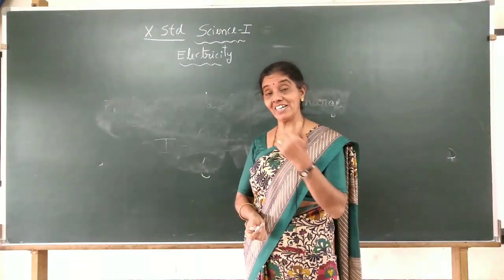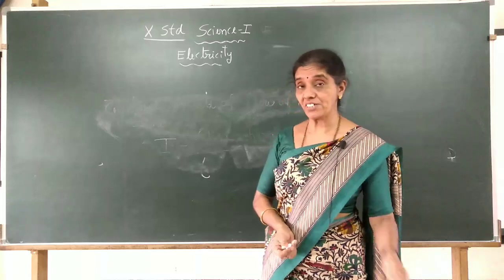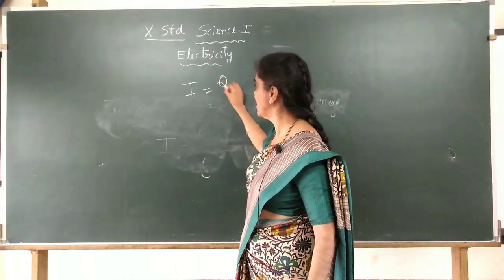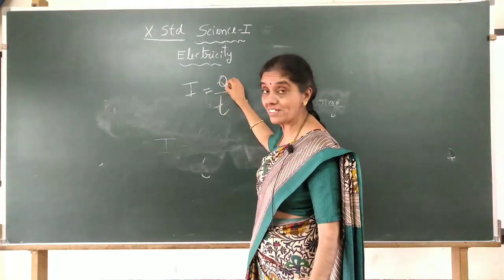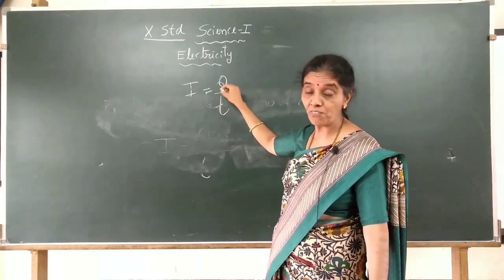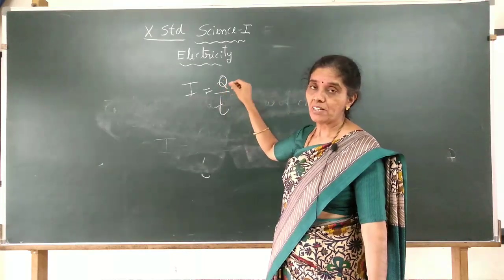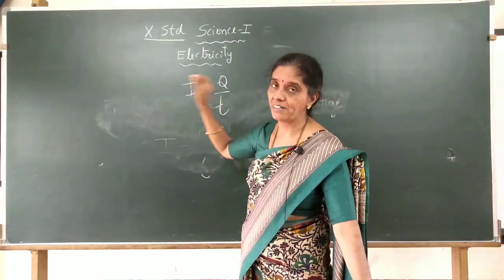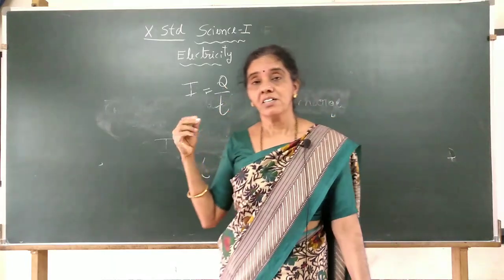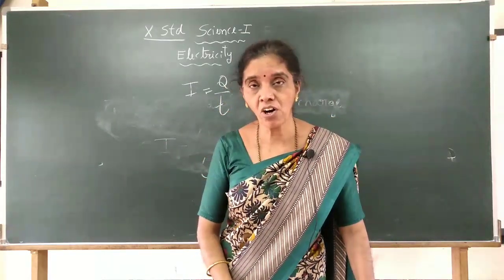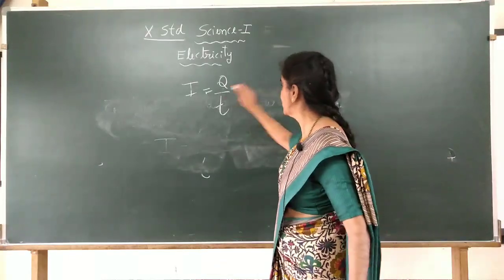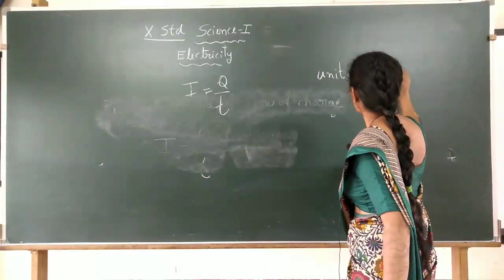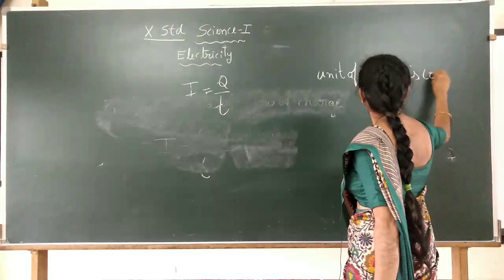Now, before learning the current I, what is this charge? Q I wrote. I is equal to Q by T. This Q is nothing but the charge. The symbol for charge is Q, for time the symbol T is used, and I is the symbol for current. Now, charge is represented by the unit called coulomb. The unit of charge is coulomb.